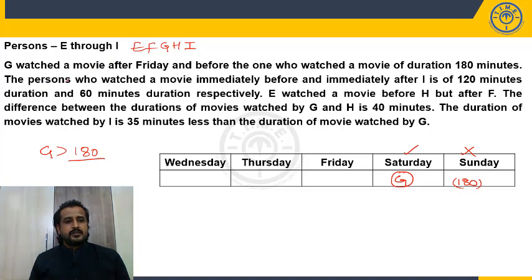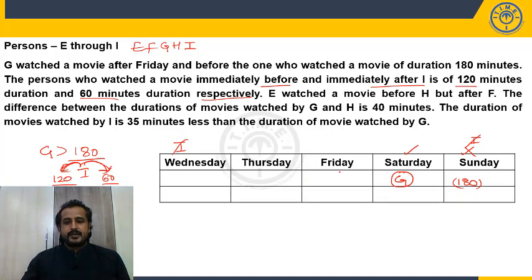What is the continuation? The persons who watched a movie immediately before and immediately after I are of 120 and 60 minutes duration respectively. So immediately before I and immediately after I is 120 minutes and 60 minutes respectively. Where can I fix the I? Can I fix the I here? No, I cannot be at the end because we require immediately before and immediately after. So I is not possible here. So where is I possible? I can be possible Thursday or Friday. So we have two possibilities. So let's get the two possibilities.